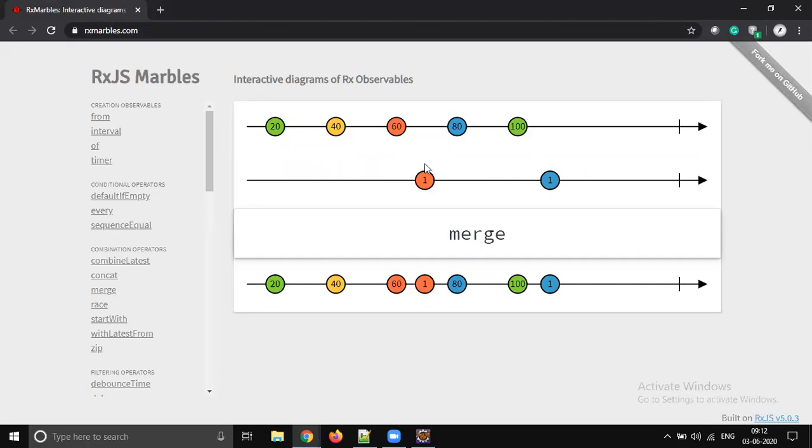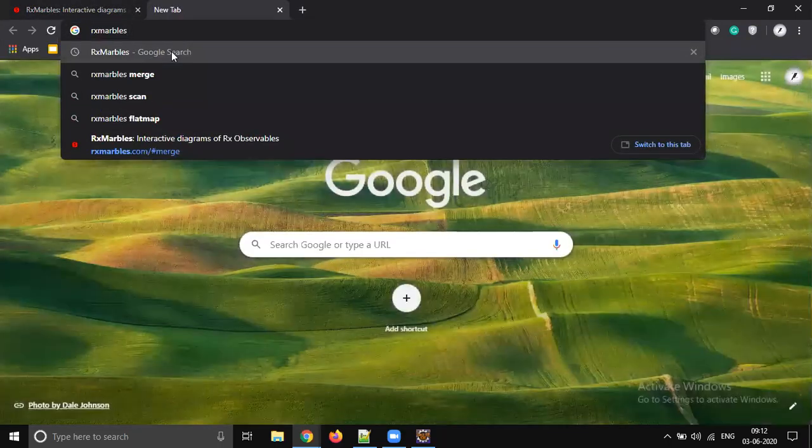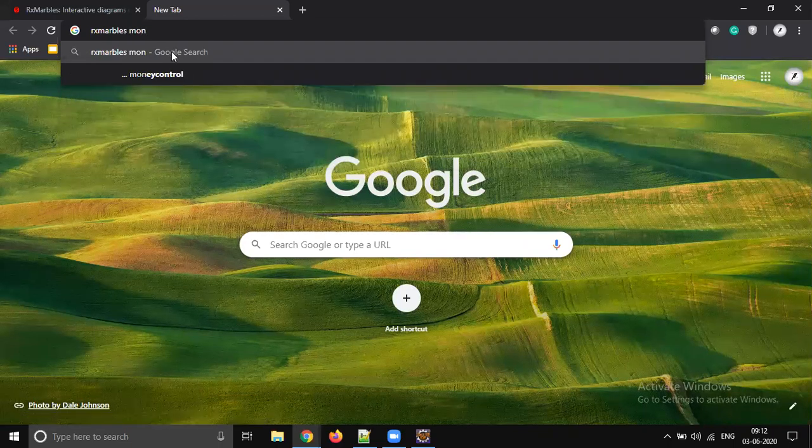So for people who are familiar with mobile apps, yes, there is a mobile app also available. Go to your Play Store. I don't know about the Apple Store because I don't have an Apple phone, but at least for Android, there is a mobile app available. Just go to the Play Store and type RxMarbles.